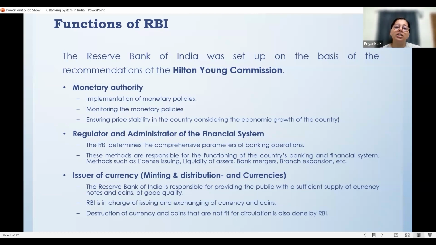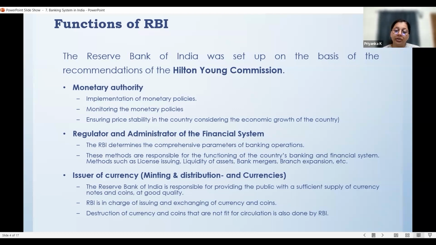So anything which is governing the financial system in India is actually regulated as well as administered by the Reserve Bank of India. And as you all know, whatever currency that we have is actually issued by the RBI. Except for coins, there is a difference in coins and lower denominations, but the distribution of coins and currencies inside the Indian economy is done by the RBI.